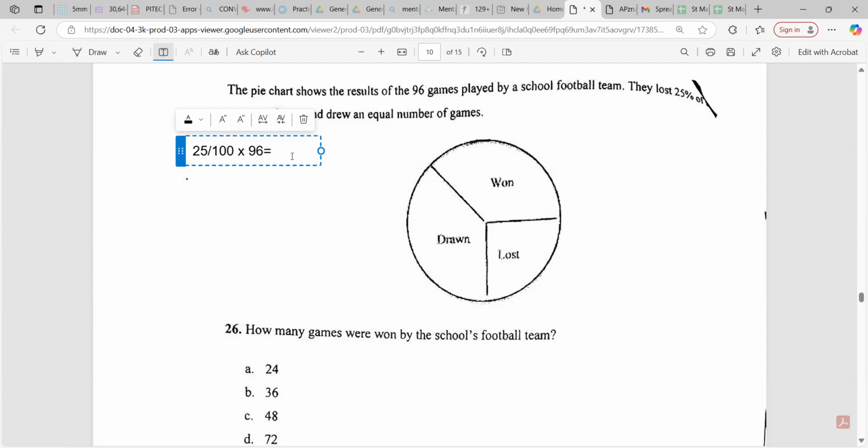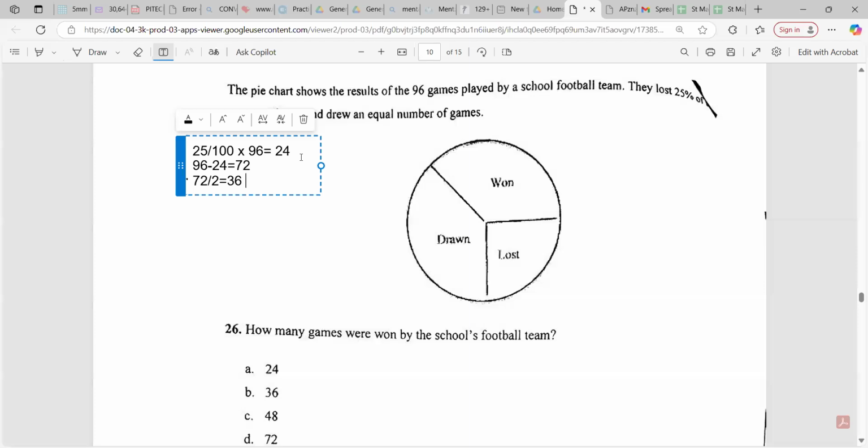Okay. Games won, 96 minus 24, which is 72. Games won equal games drawn, 72 over 2 equals 36.